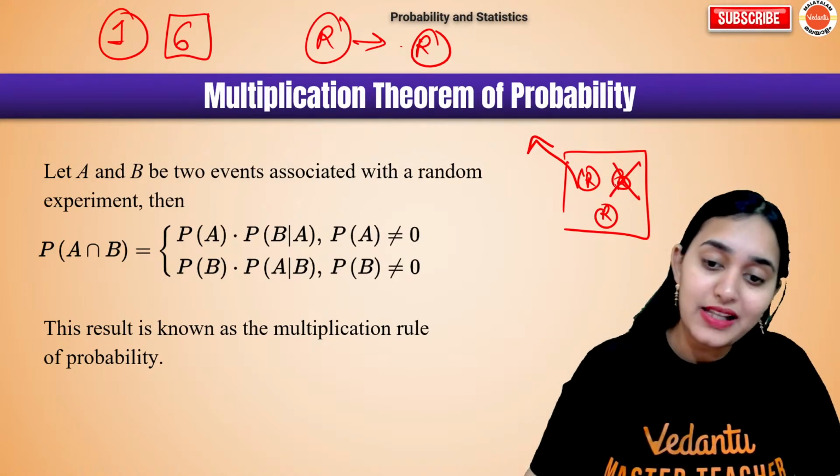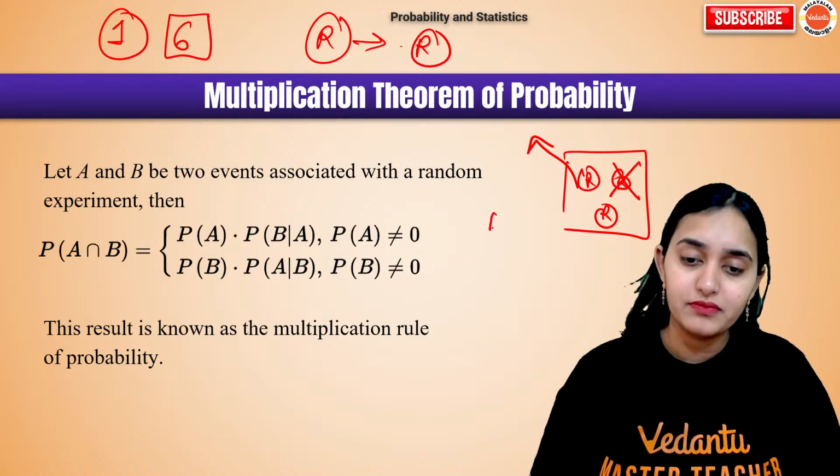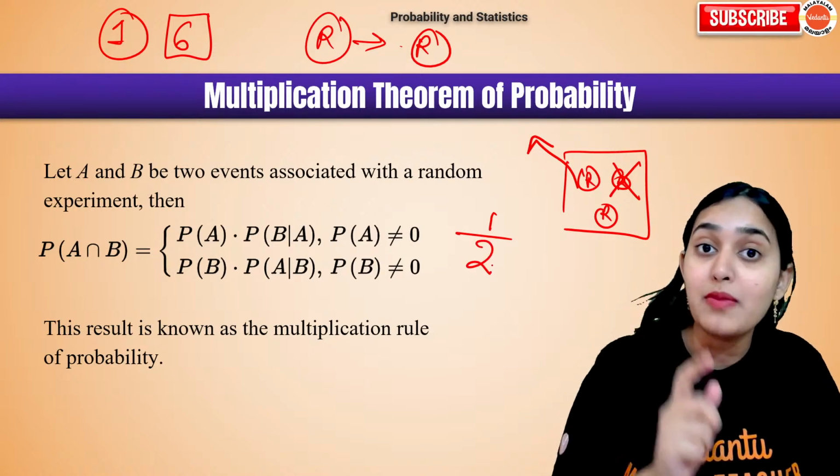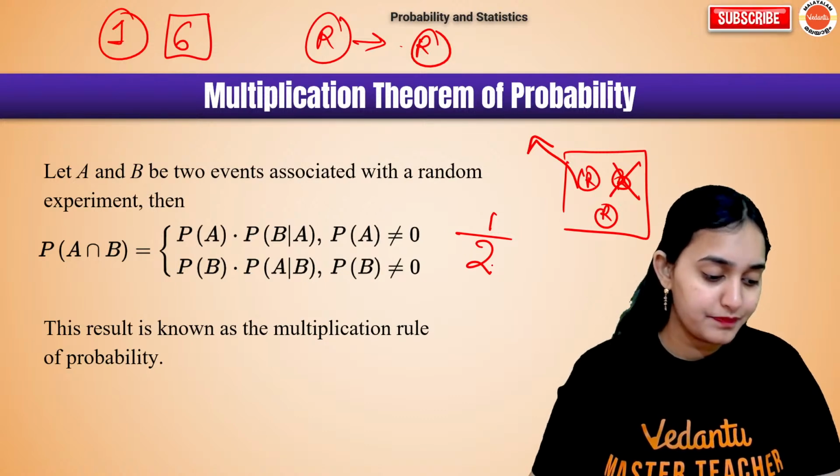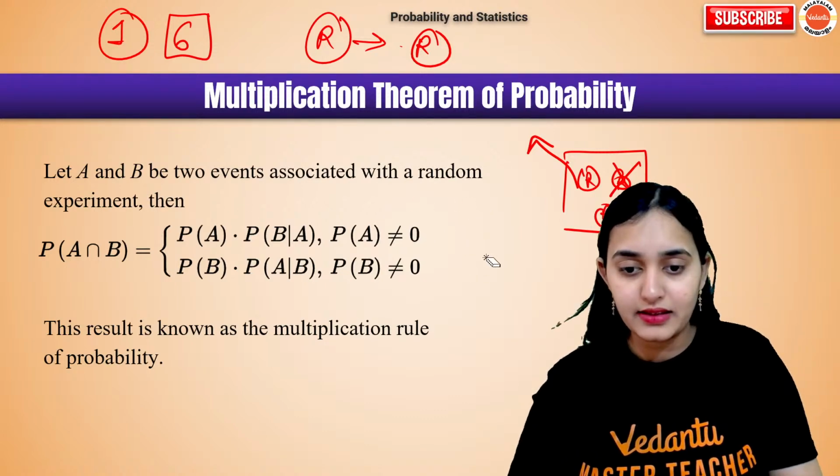Now your probability will change. Now it will be 1 out of 2. It will not be 1 out of 3. Understood? Yes, you can ask doubt.